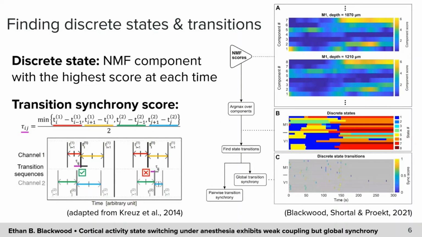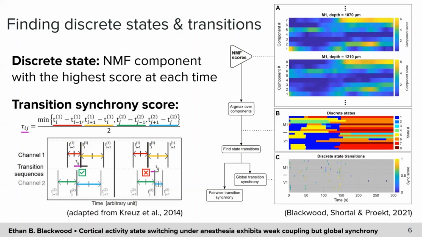The first measure of coupling between channels we considered was transition synchrony. For each transition in both channels, we used this algorithm shown on the left to define a time window tau based on the proximity in time of neighboring transitions, and the transition in question is considered synchronous if a transition occurs in the other channel within this window.